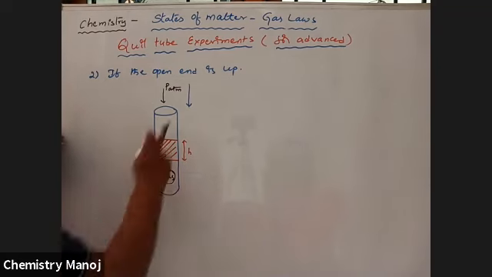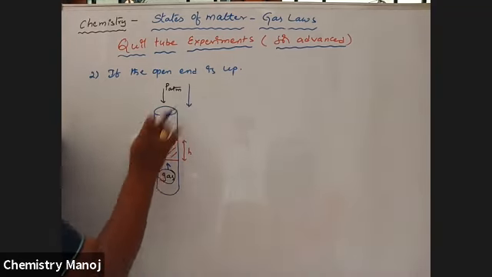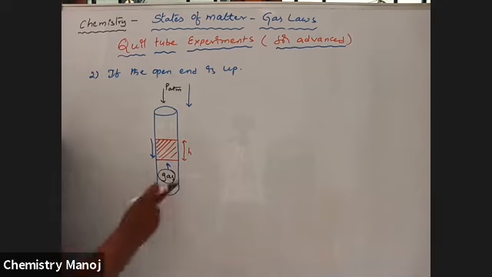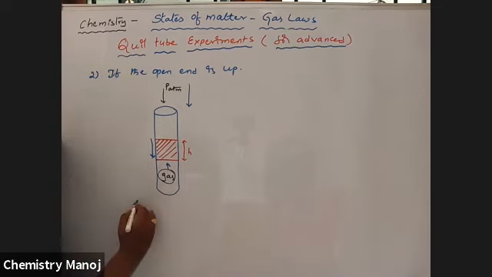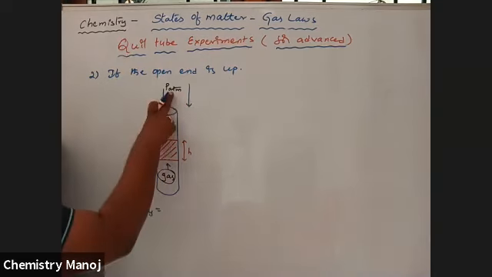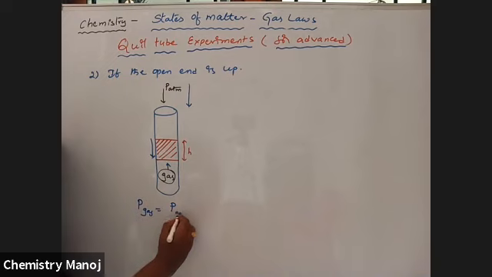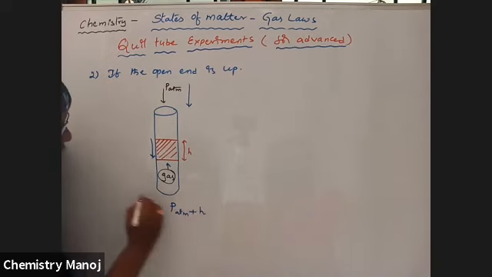That means this one and this one are in the same direction, but the gas is in the opposite direction. At one place, it is going to stand. Therefore, in this case, pressure of gas is equal to the sum of these two only. So, P atmosphere plus height of the column.